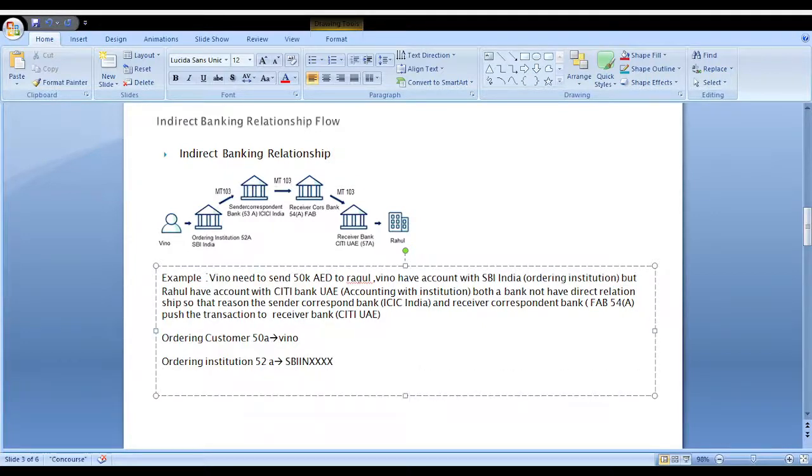The ordering institution doesn't have a direct relationship with the receiver bank, so the ordering institution approaches the sender correspondent bank for the purpose of transaction flow and clearing.